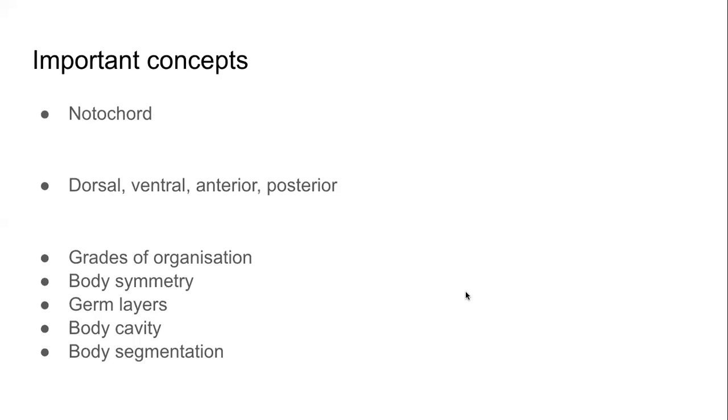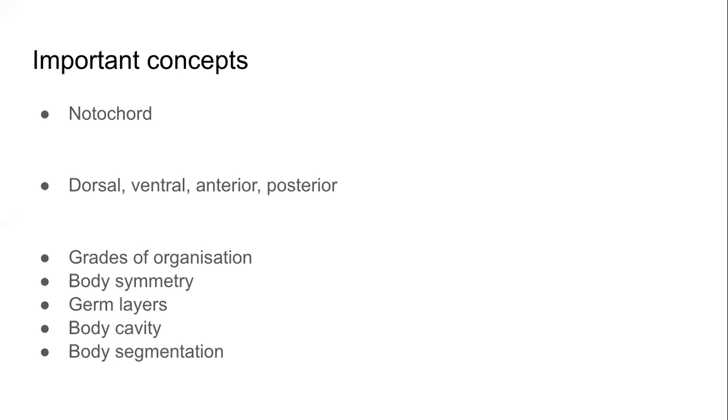We understood about the notochord, and this concept is very important because this is what the traditional, older system of classification is based on. Notochord can be compared with the spine.